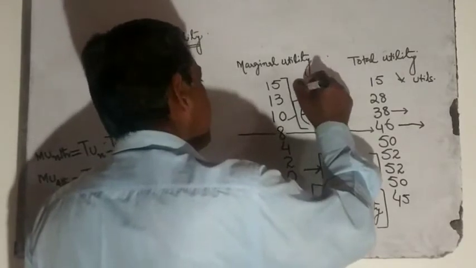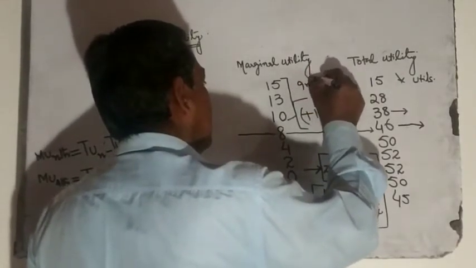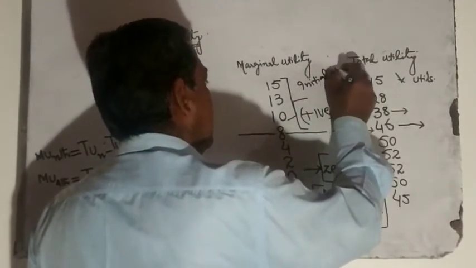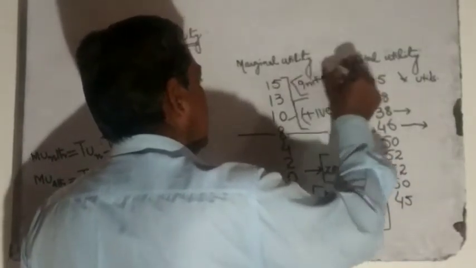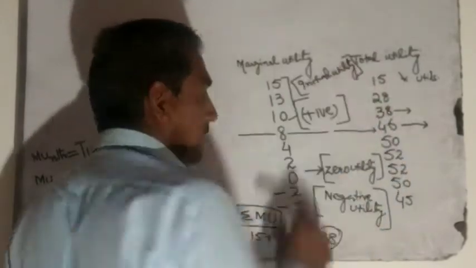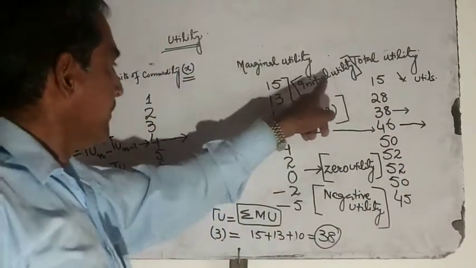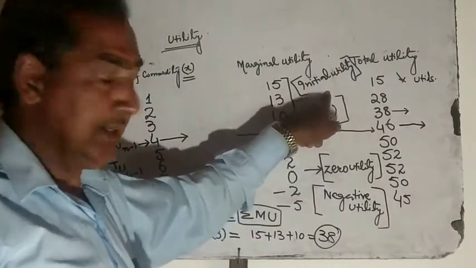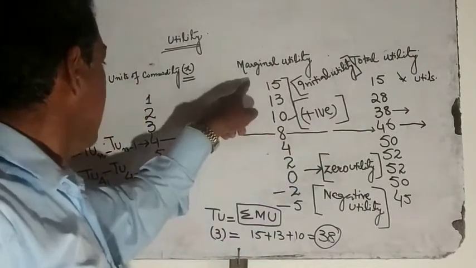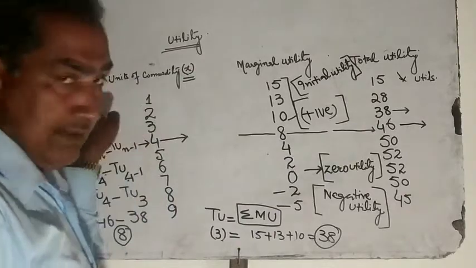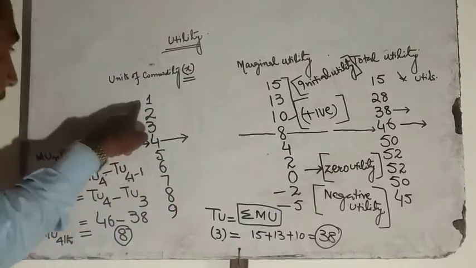And initial utility. Initial utility refers to the utility that our consumer has derived from the consumption of the first unit.